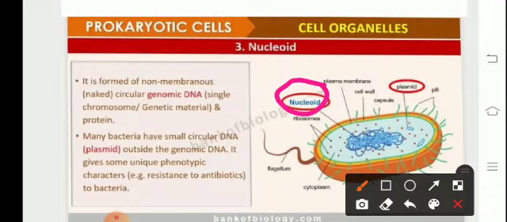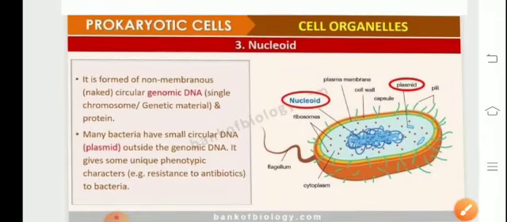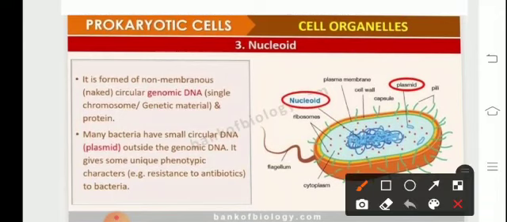Now, because they are prokaryotes, the DNA is of a primitive type and it does not have the nuclear membrane or the nucleolus. Basically, when we talk about the prokaryotic DNA, it is circular, but it has loops present. So the genetic material is not exactly circular. It shows the presence of loops because it is held together by non-histone chromosomal proteins.